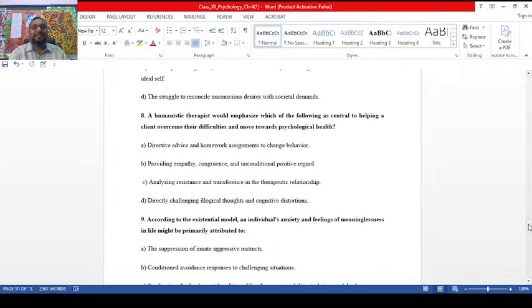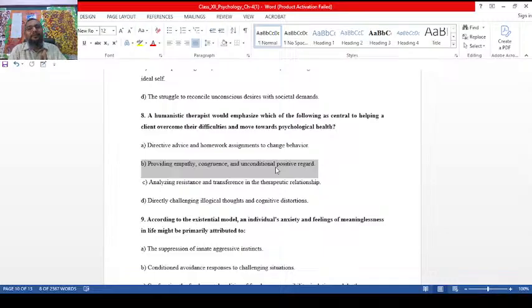So, for example, if the same question comes to you, as humanistic therapist, the answer empathy, congruence, unconditional regard matches within the given options. Actually, this answer is more suitable for client-centered therapy. Of course, both are the same humanism; Maslow and Rogers are the two people who proposed it.